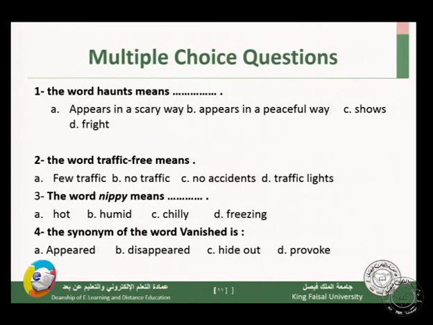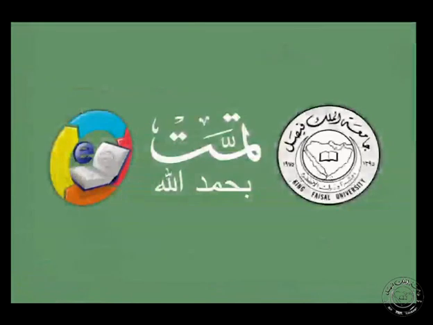Hide out means when you hide out. Provoke, when you make something up. So the right answer is disappeared. So the synonym of vanished is B, disappeared. Okay, thank you very much, ladies and gentlemen, and see you on lecture 13.